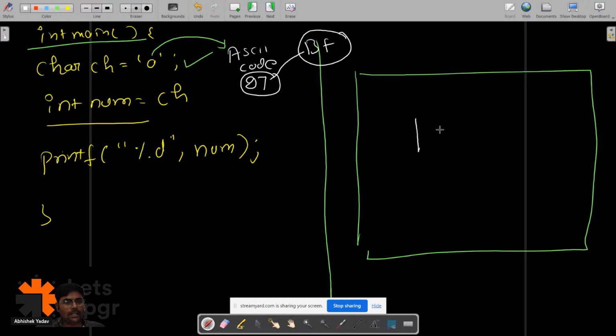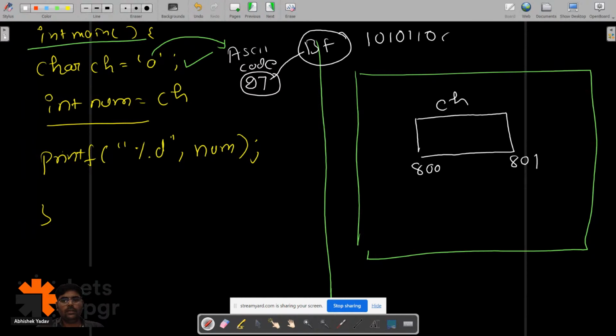There will be a 1 byte memory block for ch. Let's assume the starting address is 800. This is 801. And for 97, let's assume the binary format code is 10101100, like this, right? So this binary format data will get stored here. After that, we will move to the next line, that is int num is equal to ch.